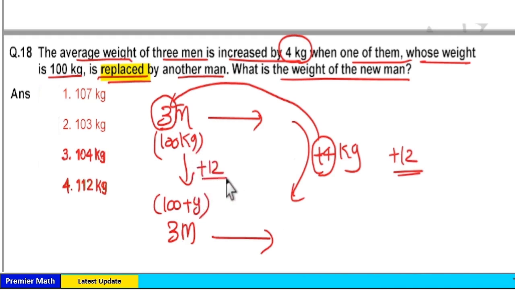So this plus 12 is the left hand side difference. Which means 100 plus 12, 112 is the new man's weight. Option 4 is your answer.